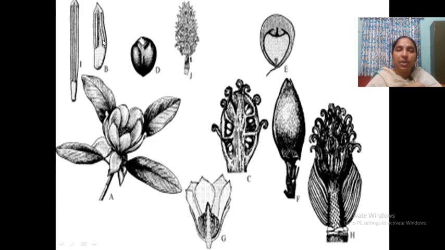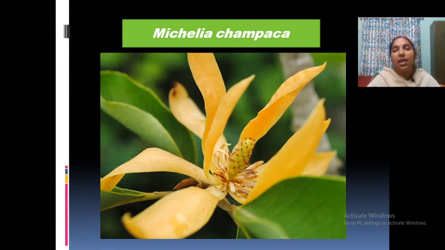These are some of the diagrams. This is the stamen. You can see the laminar-shaped stamens, with some extension upward by the connective, and these are the fruits and a section of the flower. You can see the dome-shaped thalamus, then stamens and gynoecium at the apical portions. This is Michelia champaca, usually called Pon Champacum in our local areas. It has highly fragrant flowers, usually used in temples and for sacred purposes, and its timber is also valuable.